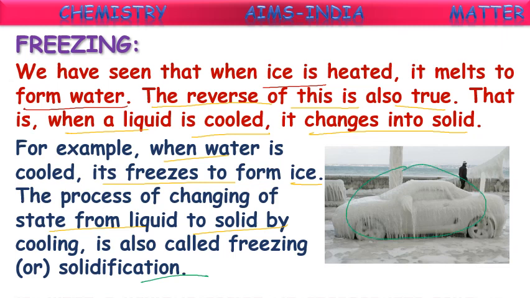In the polar regions, the temperature is very low. We can see in some areas of the United States also, the snow continuously falls, and the cars and houses are all covered by snow. That is because of the very low temperature. The water present in the atmosphere is converting into ice, and this process is called freezing or solidification.